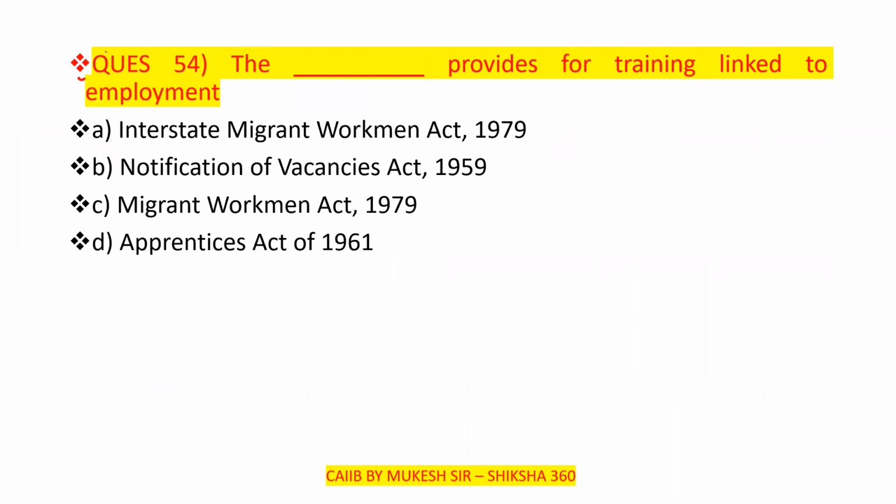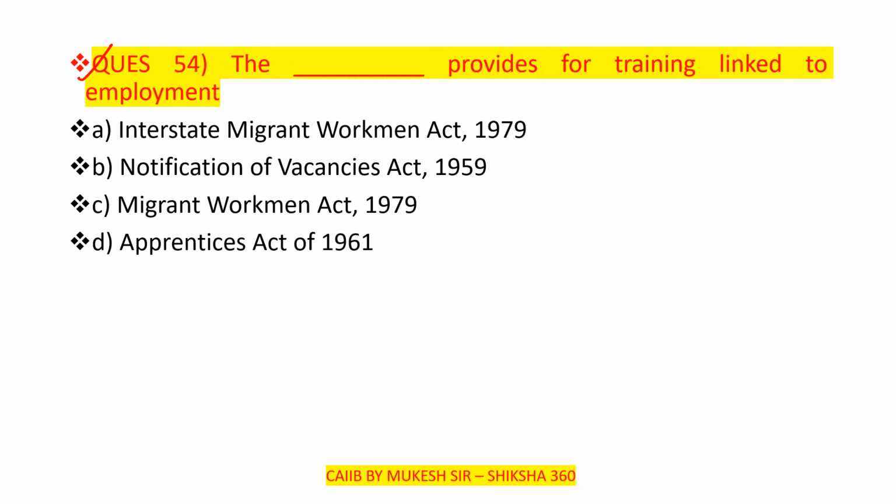Question number 54. So the dash provides for training linked to employment. Which act? The options are Interstate Migrant Workmen Act 1979, Notification of Vacancies Act 1959, Migrant Workmen Act 1979, or Apprentice Act of 1961.